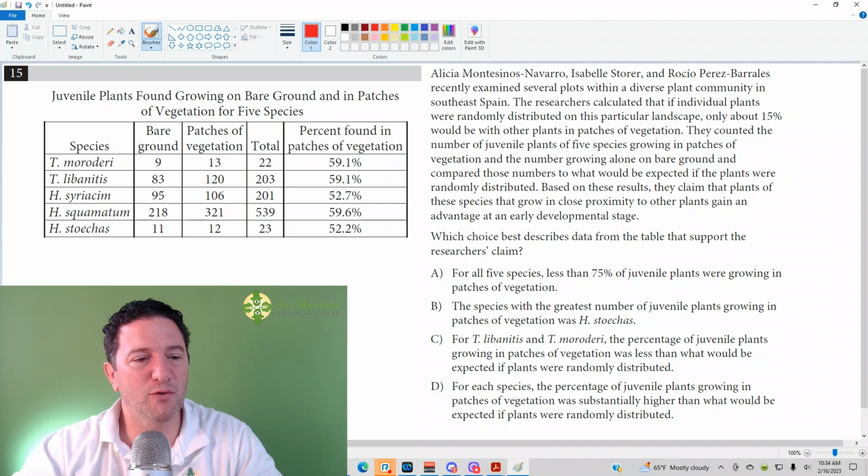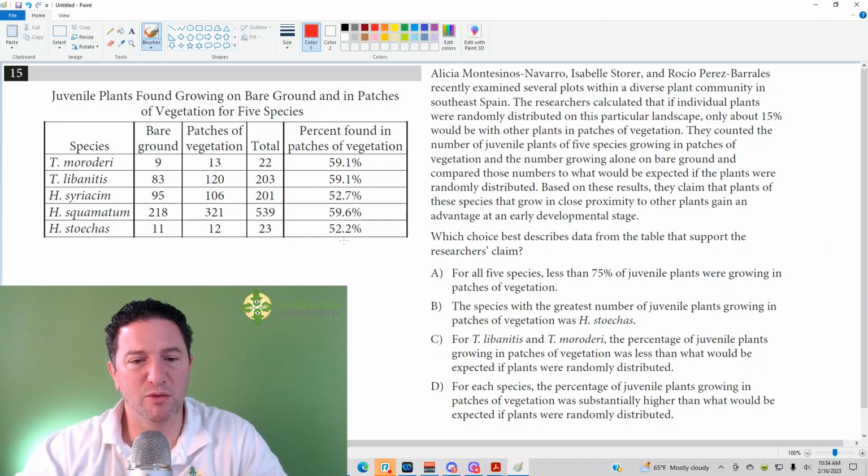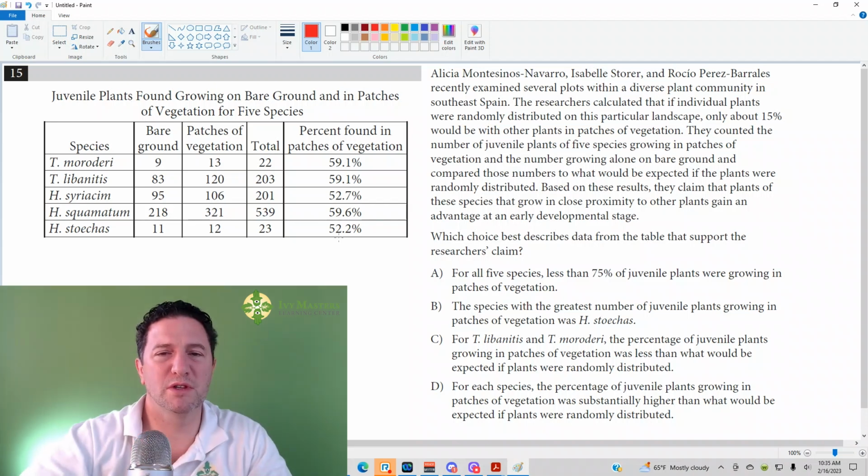We've got the different 5 species, bare ground versus patches of vegetation. What you might notice is that for every one of the species, there's more plants growing in the patches of vegetation than there are in the bare ground. And then you've got your totals column, and then what's nice is that they give you a percent found in patches of vegetation. So it seems like the juvenile plants grow more in patches of vegetation than they do alone. I suppose this is true of humanity too.